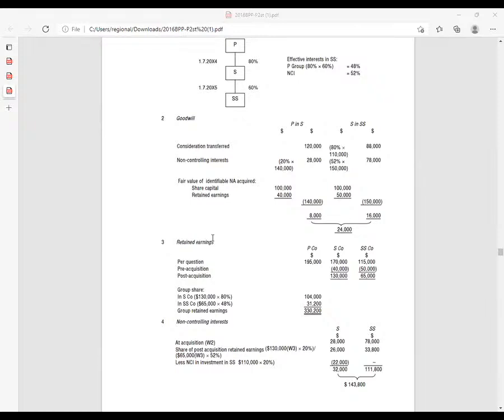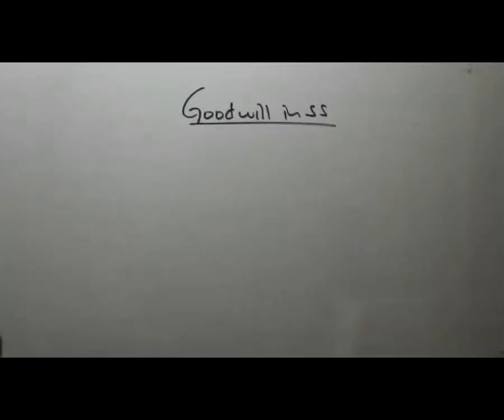You can see goodwill is supposed to be 16,000 for SS. I mean, how did they get this? It's very easy. Thank you very much for trying. So in SS,